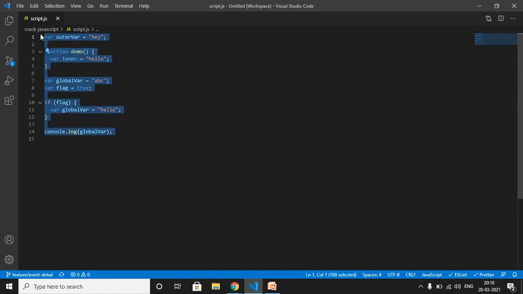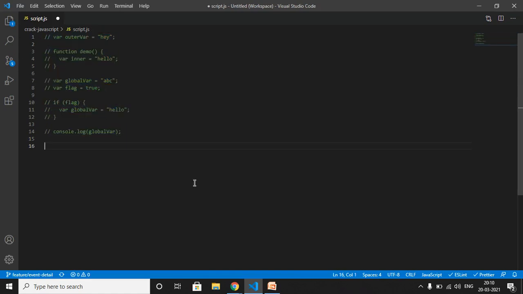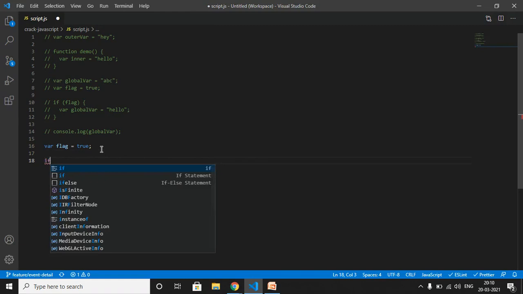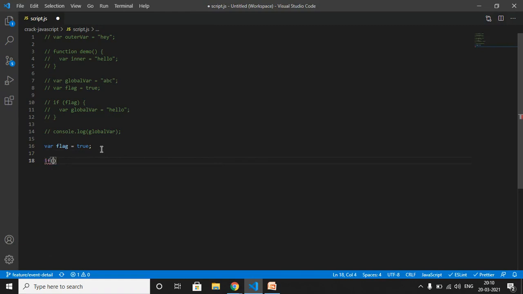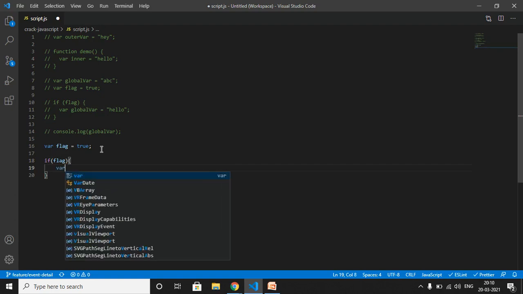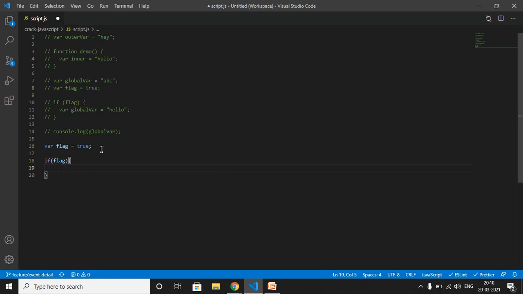Let me comment this out for now. Let me create one variable, var flag is equal to true, and if flag, let demo is equal to hello.